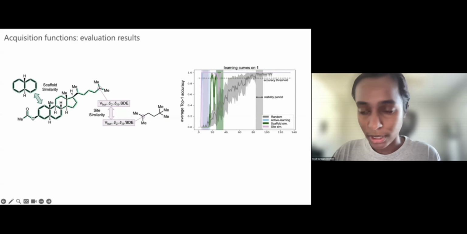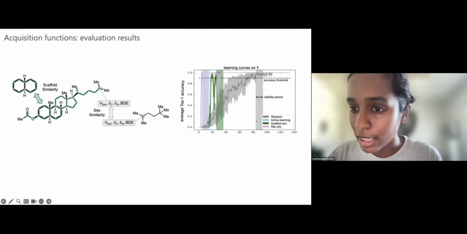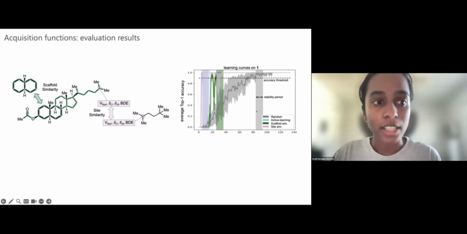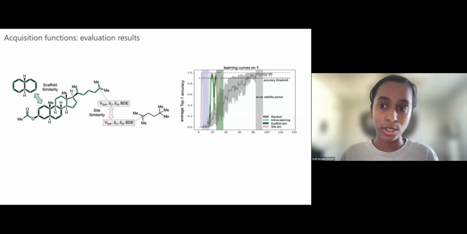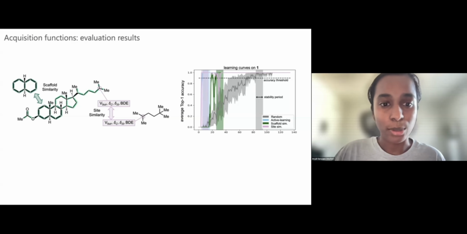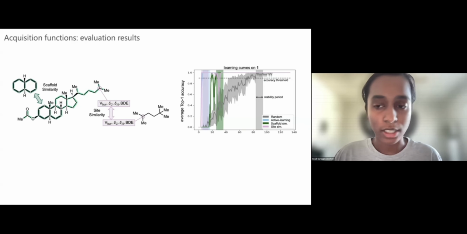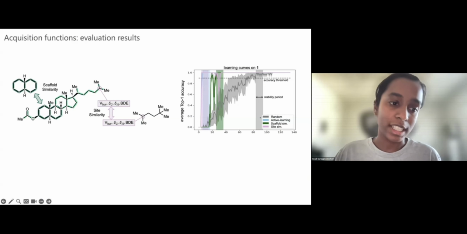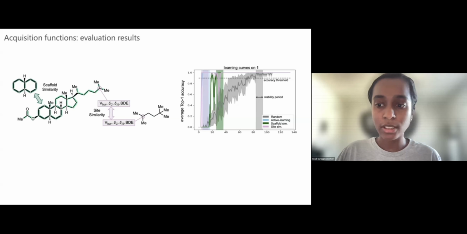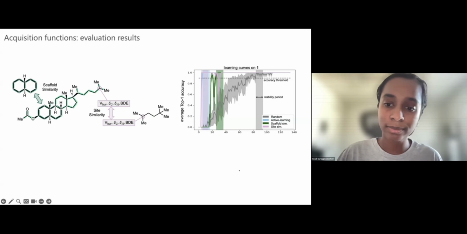This plot on the right corresponds to the steroid you see on the left. If we take a look at these shaded regions, that represents a stable period of accuracy where, over 10 additional data points, you see performance over 90% on predicting that the most reactive carbon is indeed the most reactive predicted. And we see that with random selection, you need over 80 data points to reach this period of stable accuracy, but with our best acquisition functions, you can reach that point in under 20.